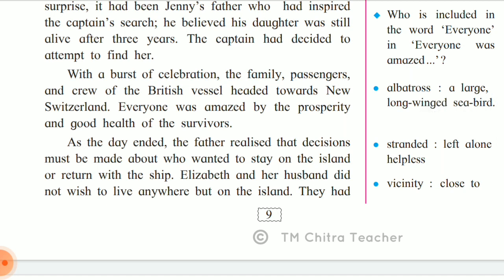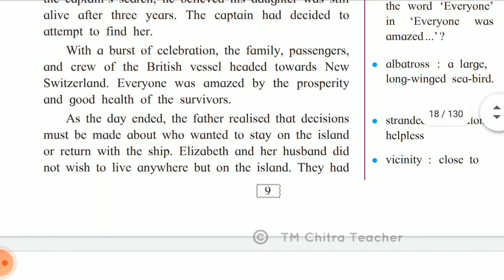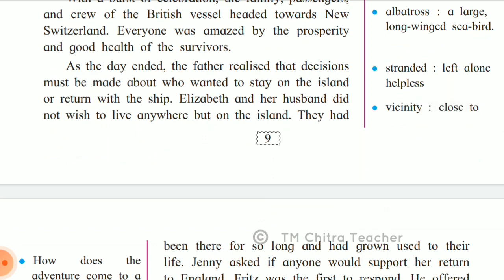As the day ended, the father realized that decisions must be made about who wanted to stay on the island and who would return with the ship. So the ship has come. If any of his children wished to move to Europe or any other place, they could move. But he has just given an option. He asked the children to take a decision based on this. So Elizabeth and her husband did not wish to live anywhere but on the island. As this couple had been used to it, they had a very happy life on the island, so they did not want to go back to the country.